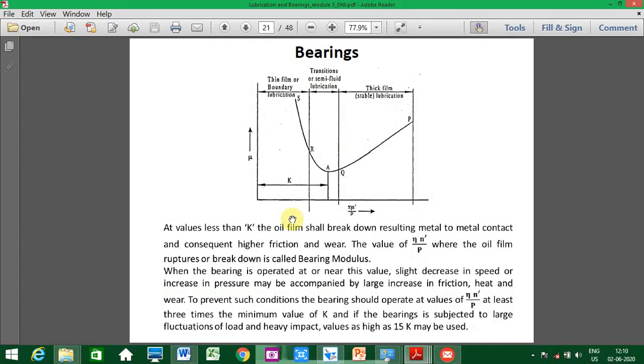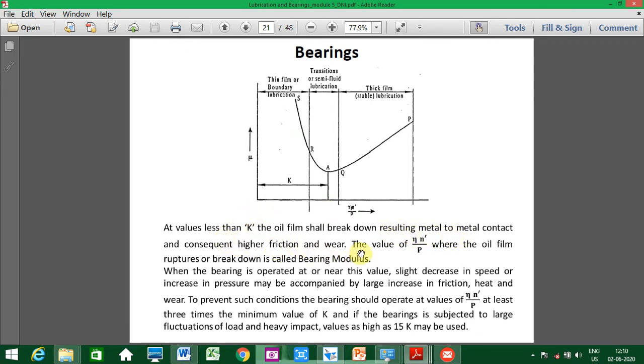Now, the same diagram is here. At values less than K, the oil film shall break down. This portion here, at the value of less than K, the oil film breaks down, resulting in metal to metal contact and consequent higher friction and wear.